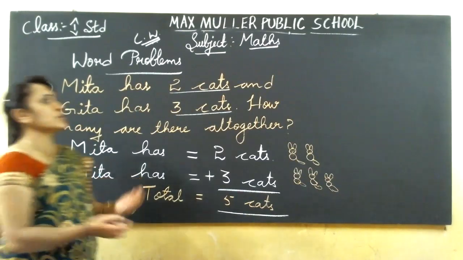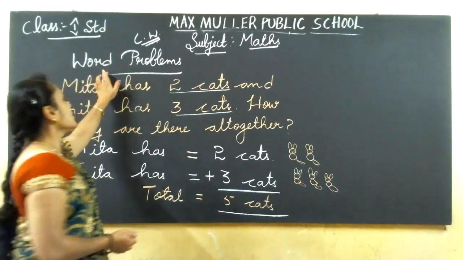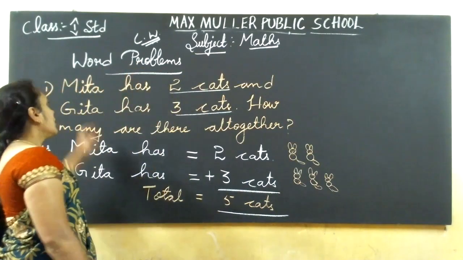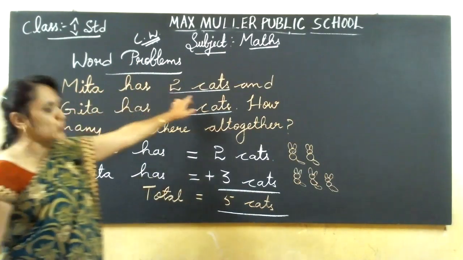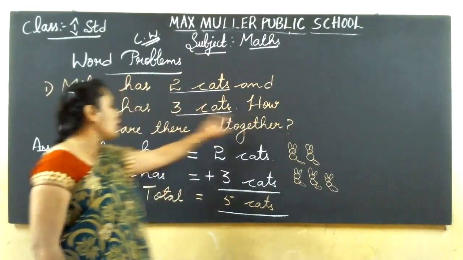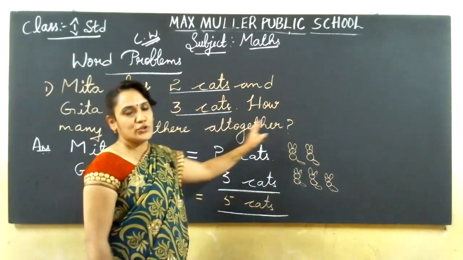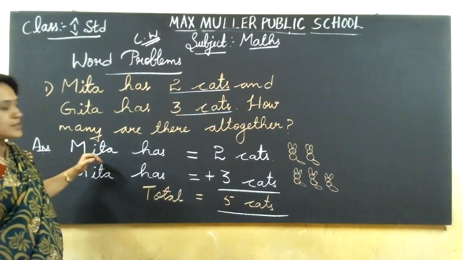Take out your classwork. Start on a fresh page, write the heading, word problems. Then copy the first sum in the next line: Meeta has 2 cats and Geeta has 3 cats. How many are there altogether? Then go to the next line and write the answer.